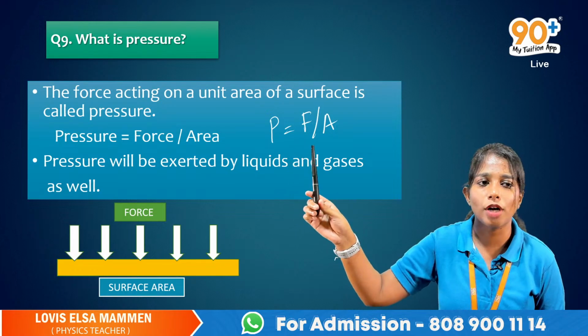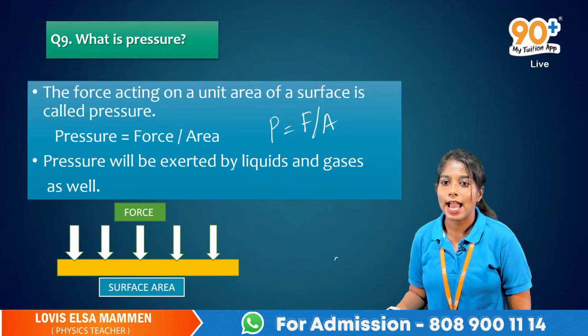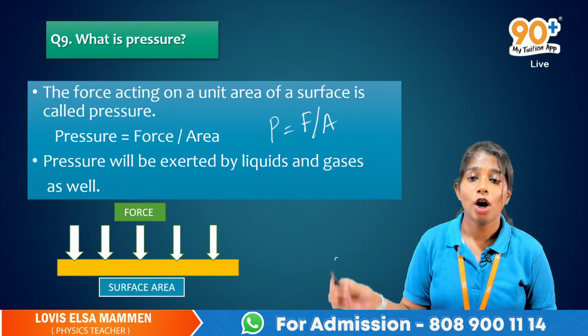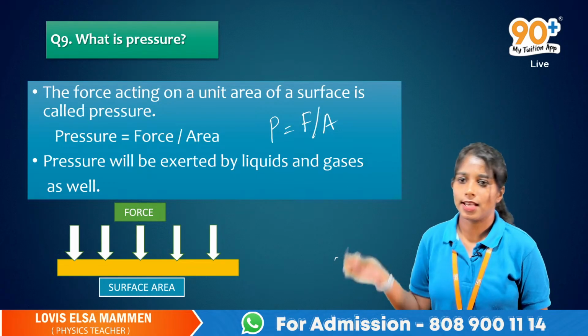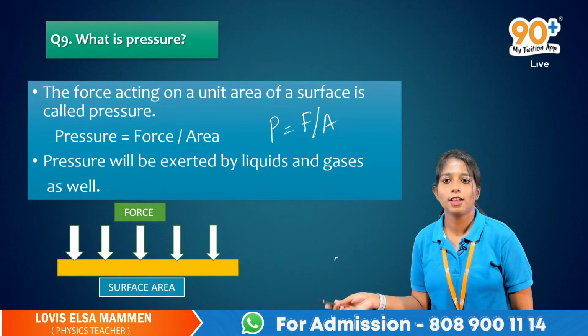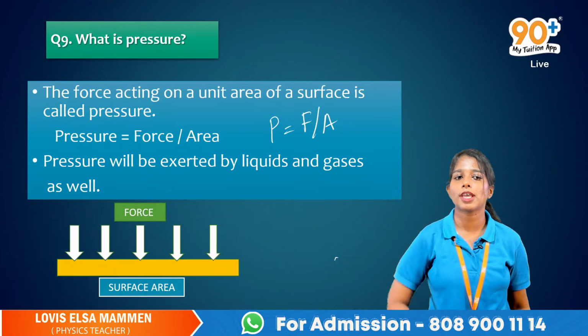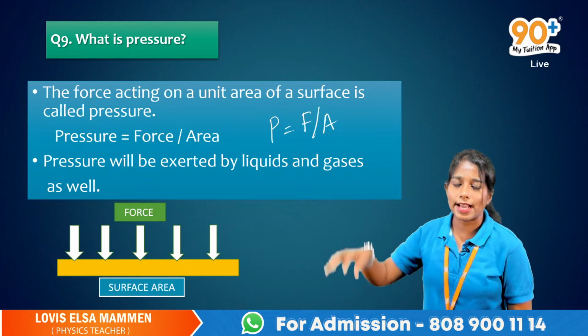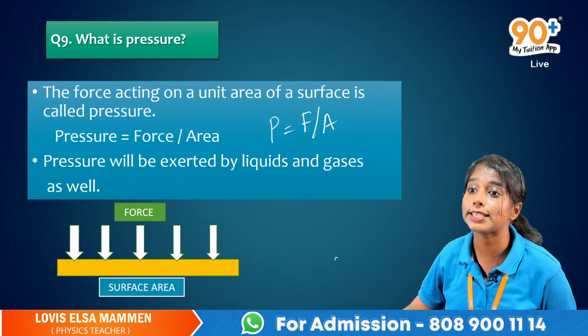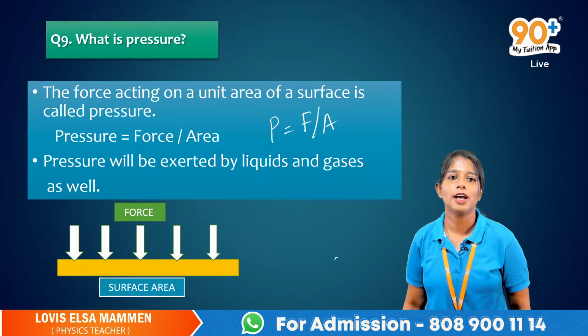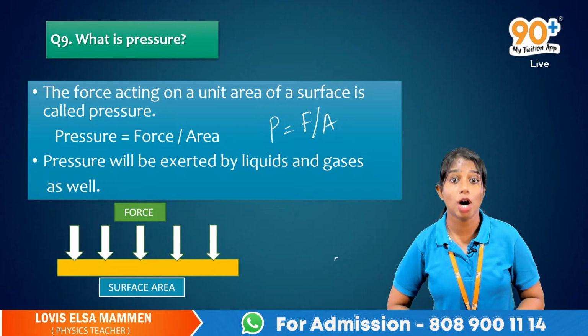Pressure P is equal to force divided by area, and we can apply pressure on solids, liquids and gases. So you are applying force on a unit area, and that is pressure. I hope you have understood the concept of pressure.